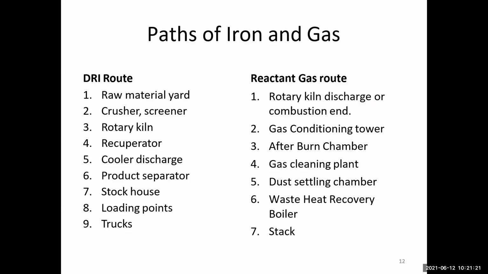These are the DRI route; follow these 9 points. And the reactant gas route: rotary kiln discharge or combustion end, gas conditioning tower, after burn chamber, gas clean plant, dust settling chamber, waste heat recovery boiler, and the stack. So this is the path of iron and gas.